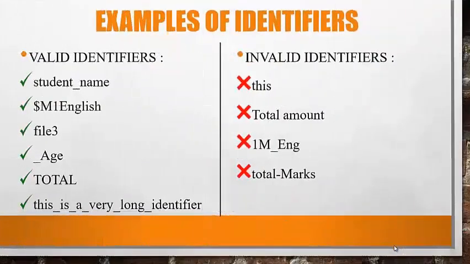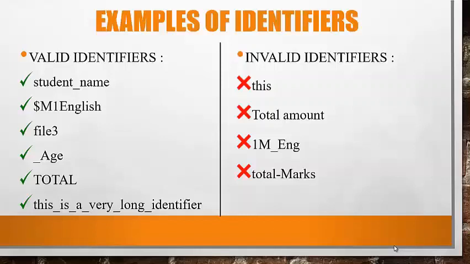Here are some examples of valid and invalid identifiers. Student_name, $M1, English, fileC, _age, total, this_is_a_very_long_identifier. These all are valid identifiers.